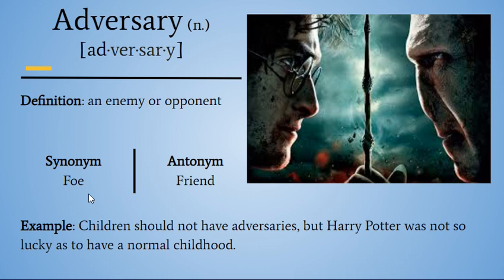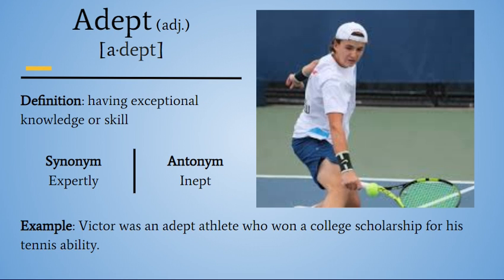Our example, children should not have adversaries, but Harry Potter was not so lucky as to have a normal childhood, right? Children don't really have enemies. They don't have opponents. They don't have foes. But Harry Potter, when he was a child, spoiler alert, had an enemy, right? He had a foe. This guy right here, he who shall not be named, was his enemy, his foe, lifelong, since childhood. Adversary.